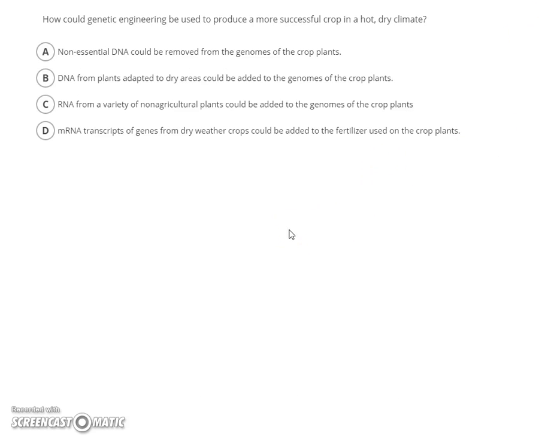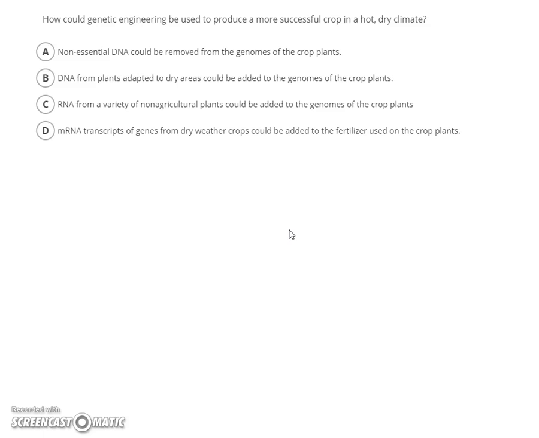How could genetic engineering be used to produce a more successful crop in a hot, dry climate? Genetic engineering, a lot of times referring to that as a general statement, is talking about giving a gene to a different organism. So we could genetically engineer, for example, bacteria to make insulin for us. We can take the insulin gene, put it into bacteria, and they'll make insulin for us. In this case, they want to try to engineer a plant so it grows better if the climate is too hot or too dry to normally let it grow. So like it's a little bit more desert than the plant is used to. How could you help to make it grow?